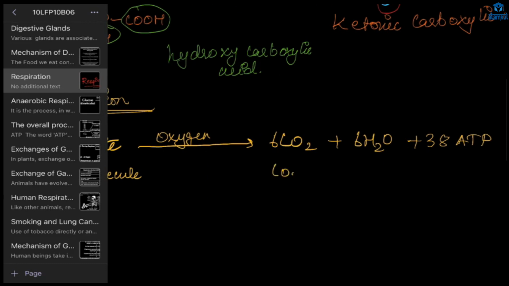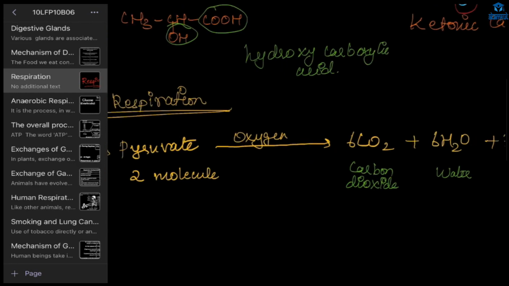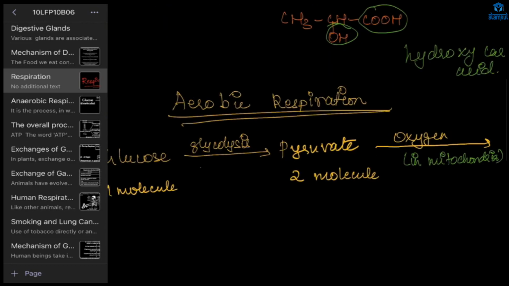Nothing else is written after 38 ATP. This step is happening in the mitochondria, and glycolysis is happening inside the cytoplasm.